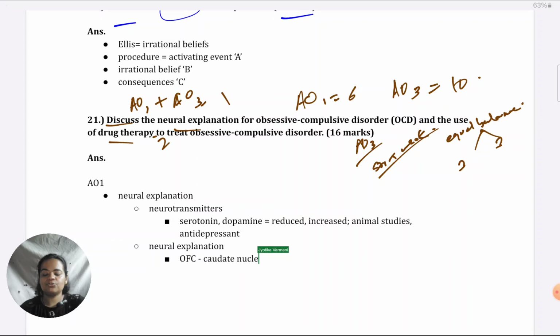which serves to reduce the number of, we can say, worry signals that the OFC sends to the thalamus. That area, caudate nucleus, is damaged and thereby it is not able to subdue or reduce the activity of the OFC, resulting in the OFC sending too many worry signals to the thalamus.